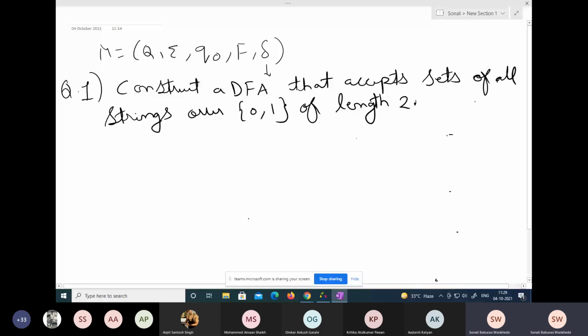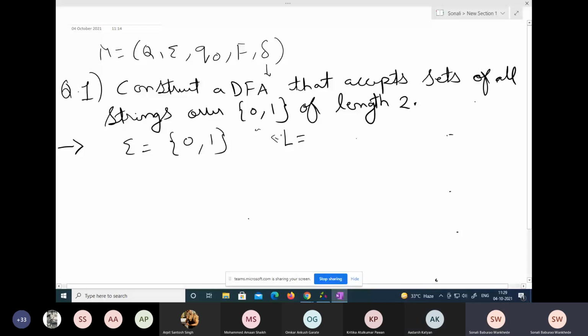Now our first step here will be checking the values which are present in the question. What values are present in the question? We have sigma, which means inputs. My sigma is 0, 1. What is the next value over here? Length 2, right? We have to construct sets of all strings over 0, 1 of length 2. So this we can find out. L is not present in M over here. L is just for our understanding purpose.